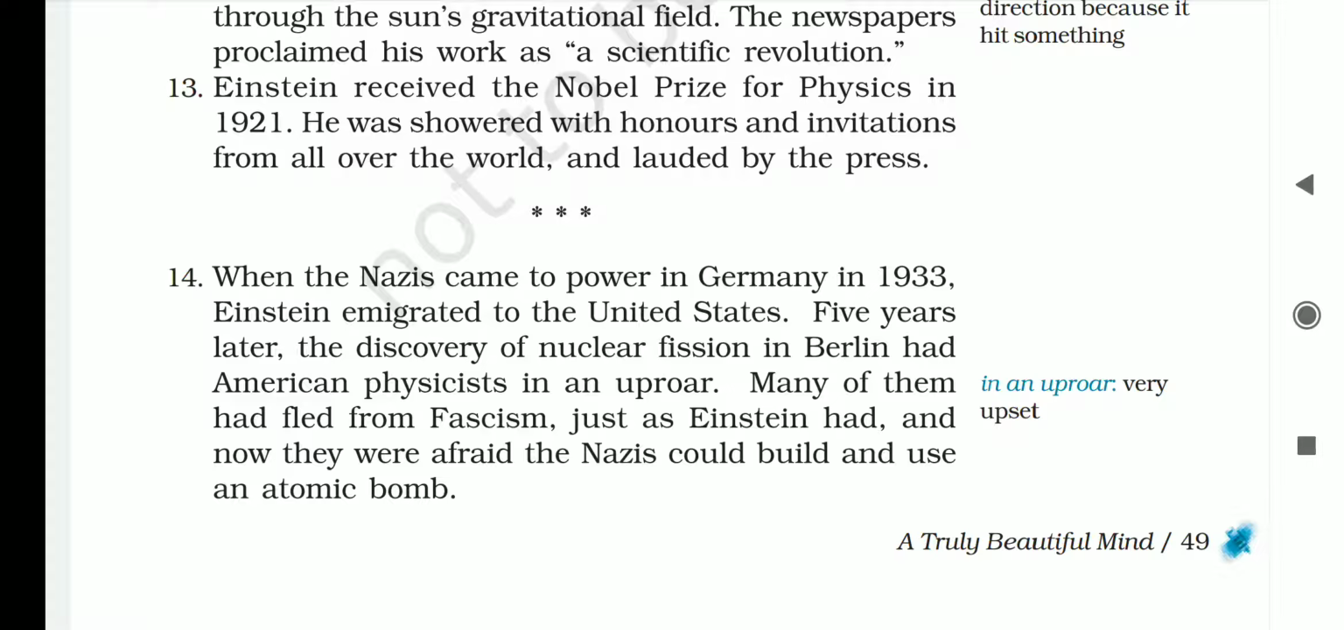After 5 years, the Germans discovered the process of nuclear fission, the process through which nuclear bombs or atomic bombs are made. The process was prepared in Berlin. Due to this, all the physicists in America were upset. Uproar means upset, as they were afraid of the misuse of this technology. There were many American scientists who escaped to America because of fascism. Fascism was a dictatorial concept which was started in Europe from Italy by the rule of Benito Mussolini. So all the scientists were afraid, thinking that the Nazis could misuse the nuclear power.